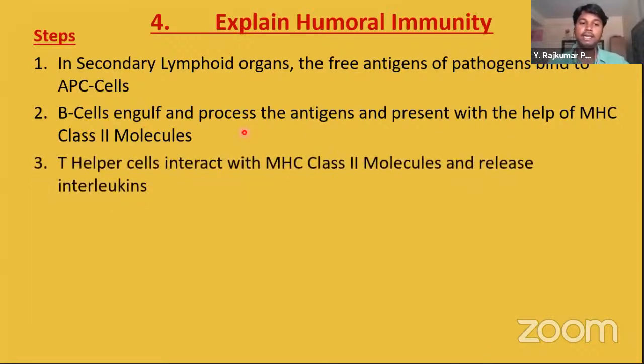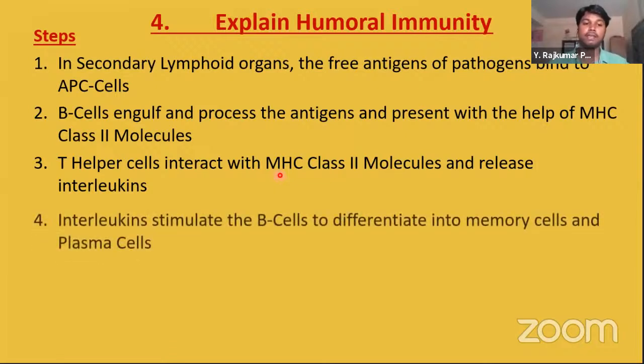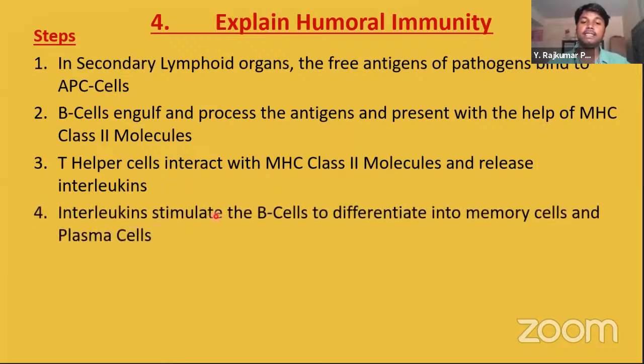Okay. T helper cells interact with MHC class 2 molecules and release interleukins. These MHC class 2 molecules are existing on the surface of the cells. Okay. MHC means major histocompatibility complex. Interleukins stimulate the B cells to differentiate into memory cells and plasma cells. Okay. Interleukins help in stimulation of B cells.